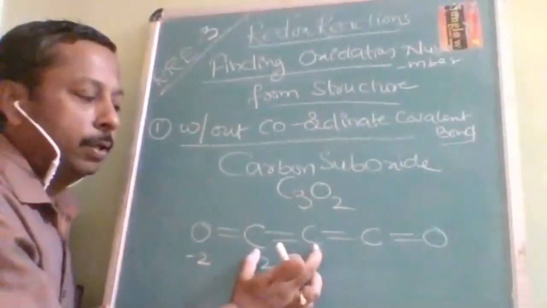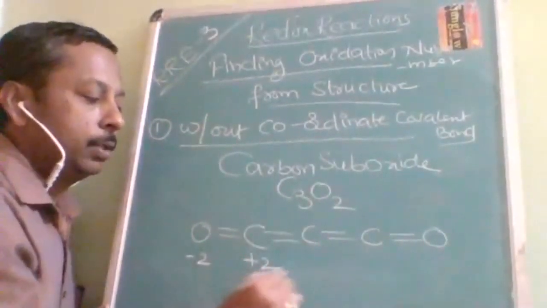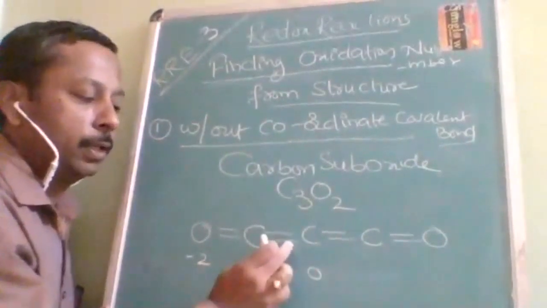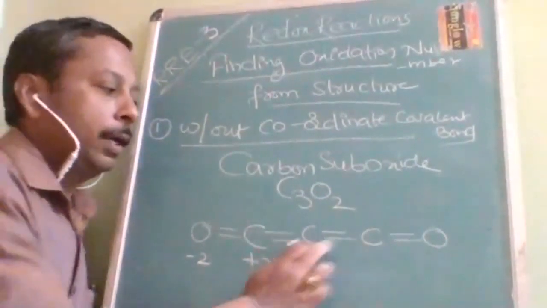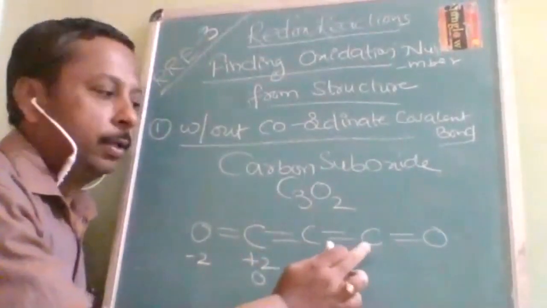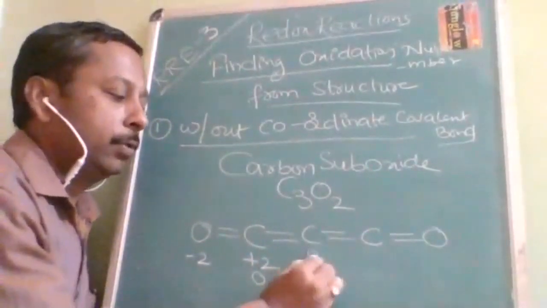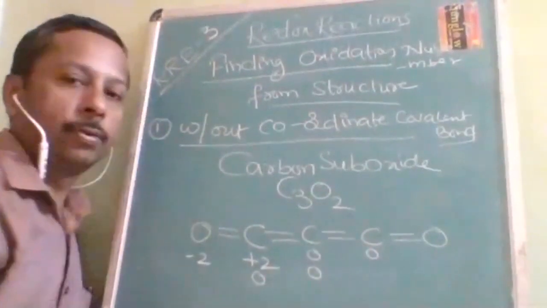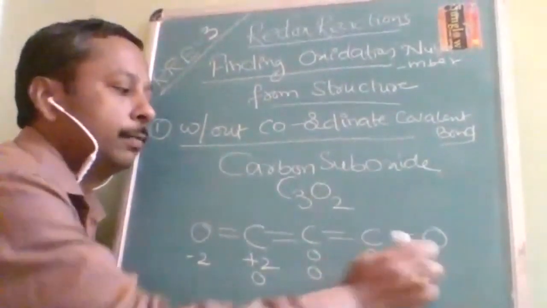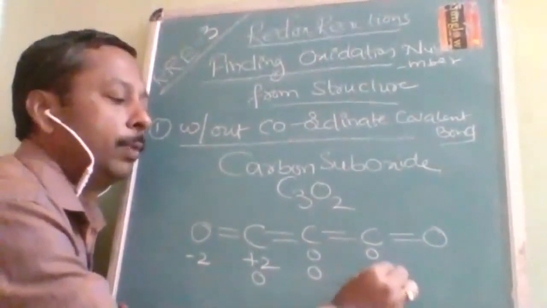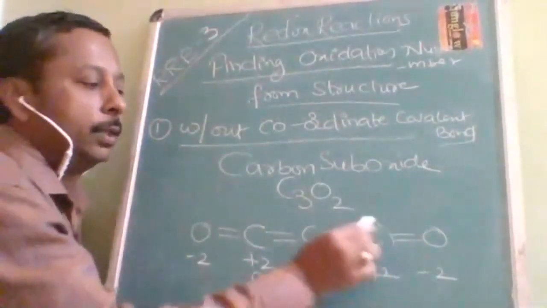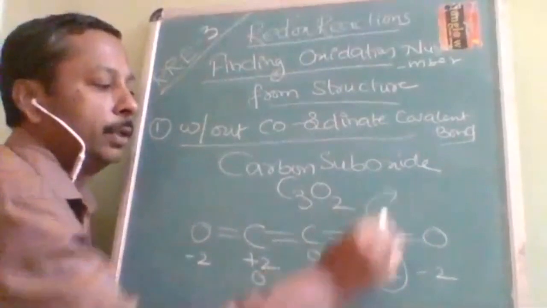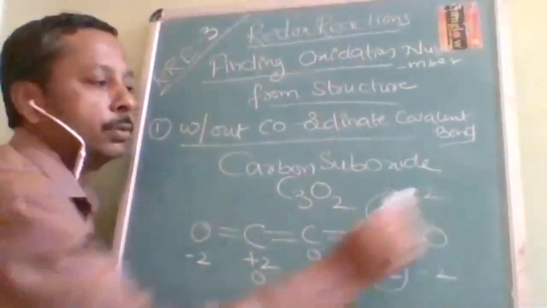Because of this bond, this is going to be 0 and this is going to be 0, since both have the same electronegativity. And because of these two, both are the same, so this is going to be 0 and this is going to be 0. But because of this bond, it is going to be +2 and this is going to be -2. So this carbon's oxidation number is 0 plus 2, it is +2.